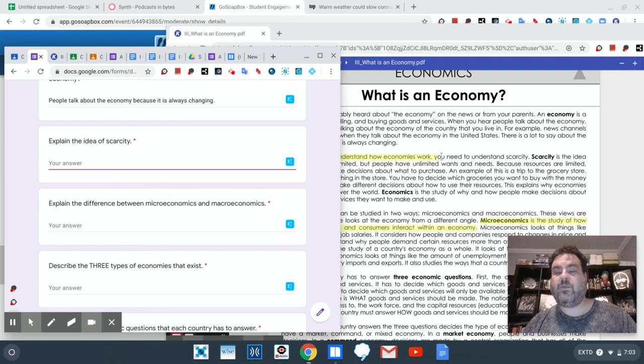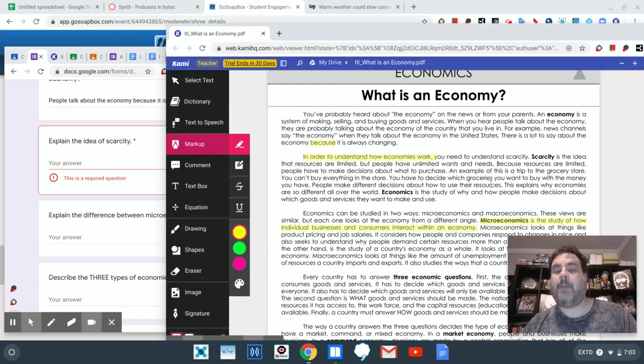So if the reading is saying that scarcity is the idea that resources are limited, but people have unlimited wants and needs. So limited means there's not enough, and unlimited means that there's never an end. So I'm going to use those words. There's not enough stuff, but people have never ending wants and needs.